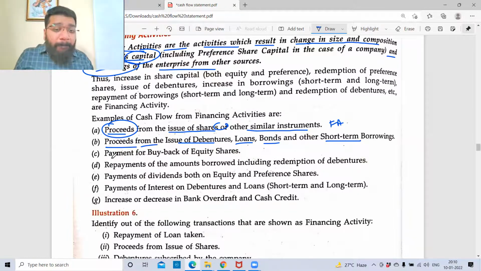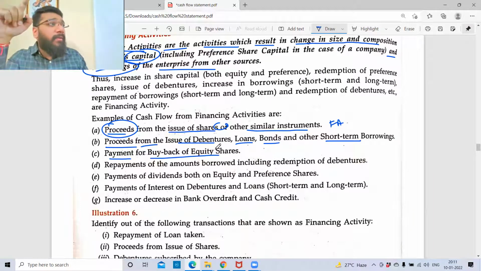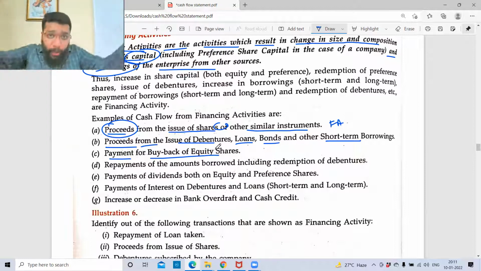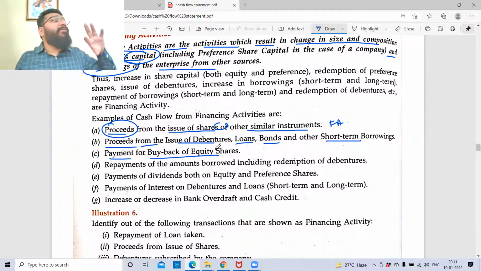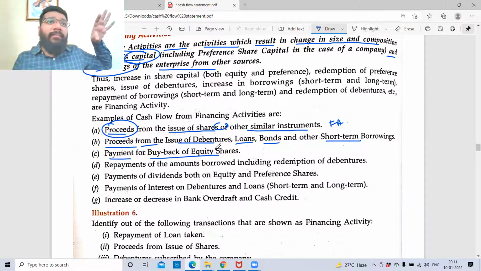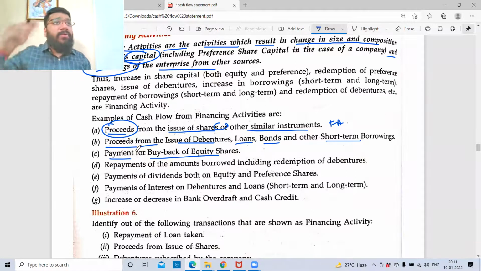Listen here. Payment for the buyback of equity shares. What is buyback of equity shares? I've issued the shares. All of you are my shareholders. Now, from you, I'm buying back your equity. I'm paying the money and buying back the equity shares. You have heard this concept of redemption of preference share. Preference shares and debentures can be redeemed. The word used is redeem. For equity shares, we don't use the word redemption. The word here is buyback. So when equity share capital is a financing activity, then buyback is a part of financing activity.